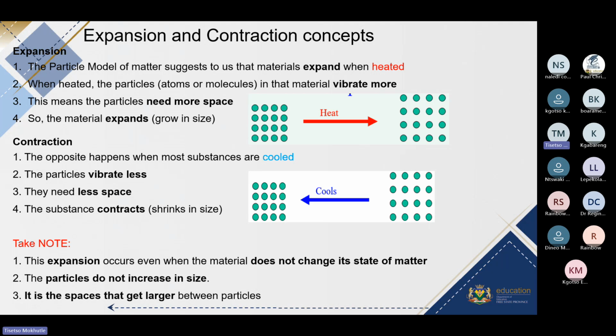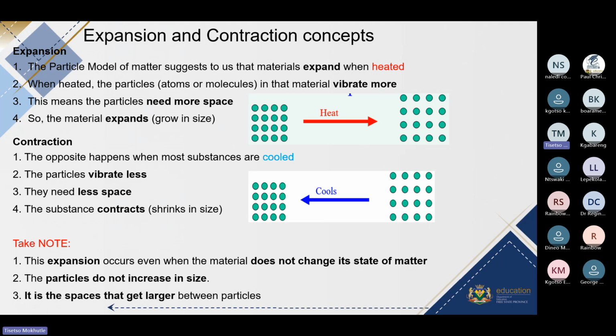And as they move less, they need less space for movement. So that is why they come closer to one another. And as a result, we say the material contracts or shrinks in size. Now, the most important thing about the expansion and the contraction concepts, these are the most important 3 points that you must take note of.